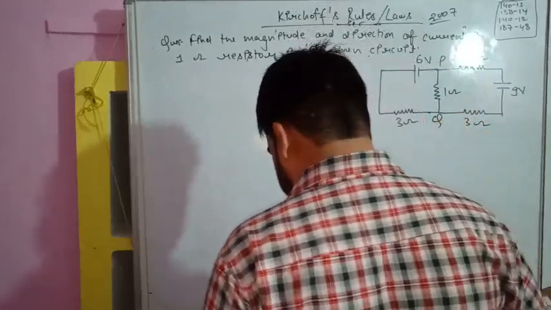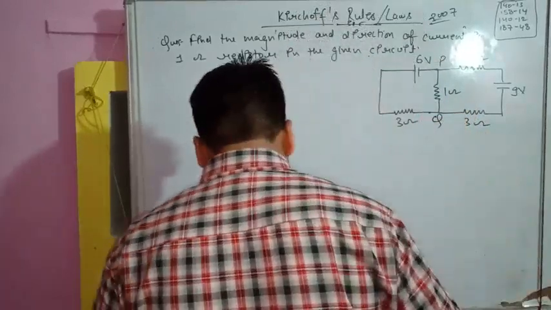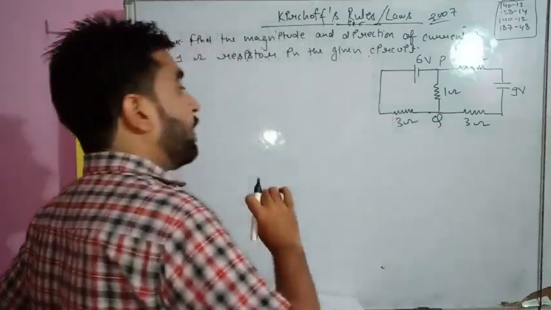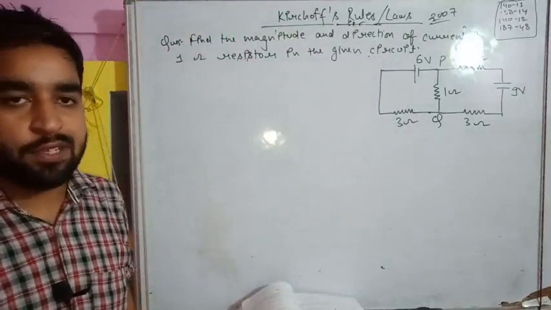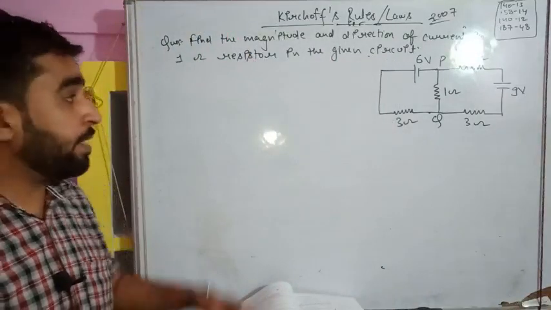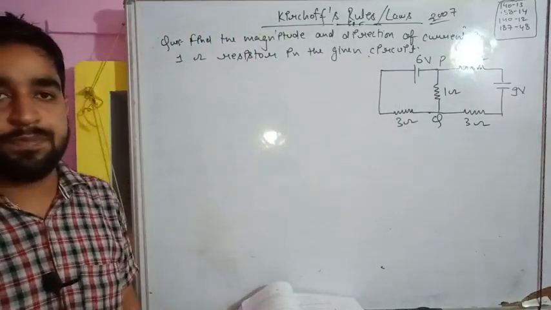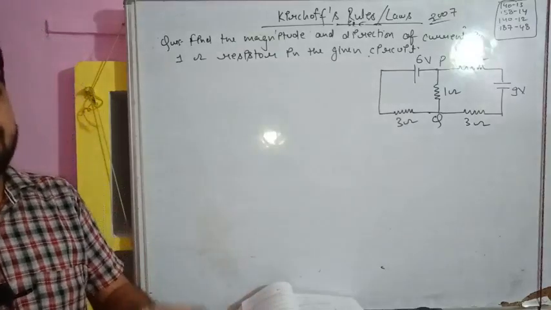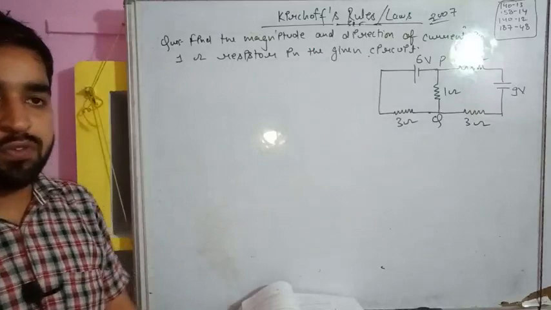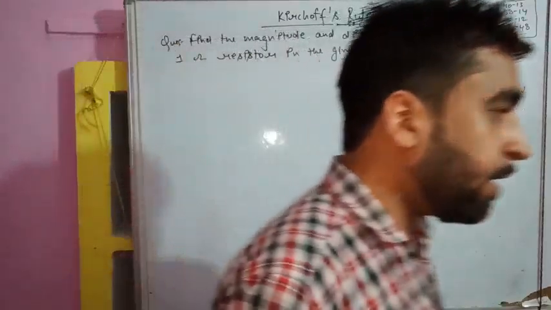Okay, so the circuit is completed, but we have to find the magnitude of current in 1 ohm. So students, such kind of questions I was discussing with you, where even the direction of current is not given to you. So firstly we will apply Kirchhoff's current law, and then we will apply the voltage law. So don't worry about this. Let us solve this circuit along with me.